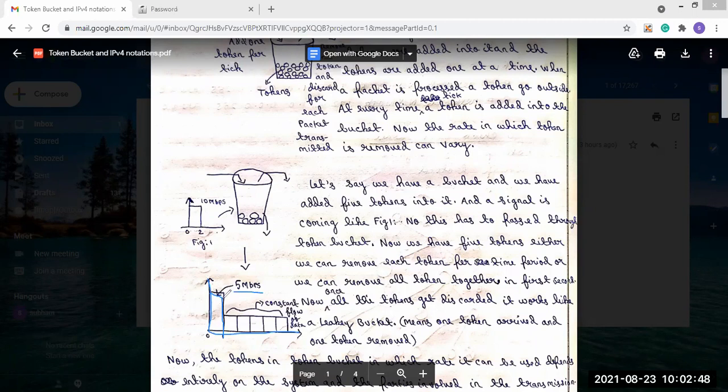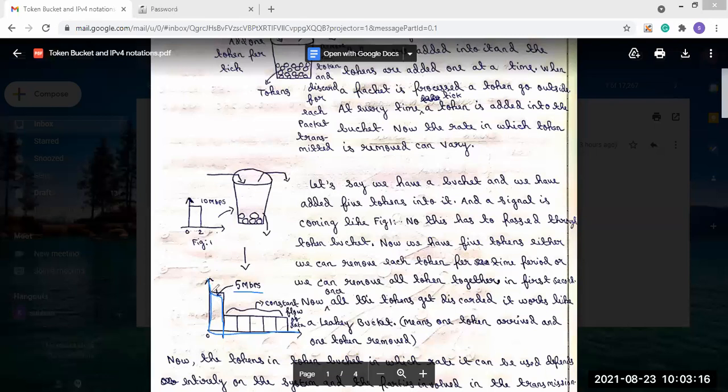That means in the output, we can take the bursty flow of data also, which is not applicable in the leaky bucket algorithm. Whenever we apply the leaky bucket algorithm, the bursty flow of data is converted into a constant flow of data. But here, the output flow has both the bursty data and the constant flow of data, because in the first second all 5 tokens are removed.